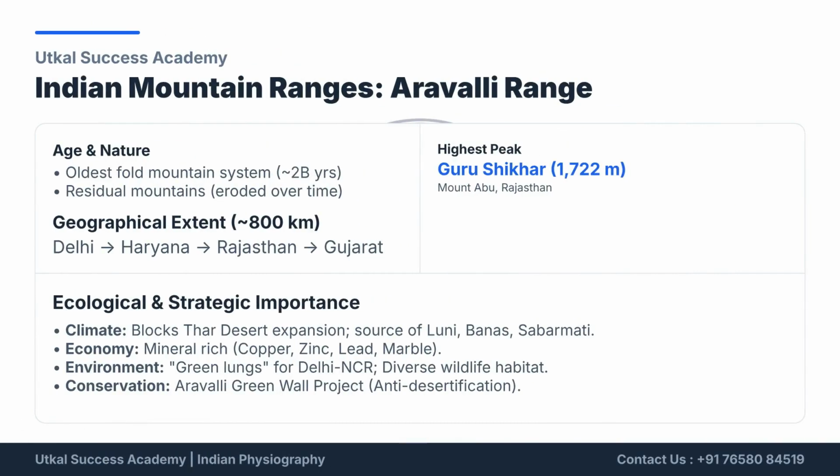The Aravalli Range is the oldest fold mountain system, formed about 2 billion years ago, and now exists as residual mountains. It spans approximately 800 kilometers from Delhi to Gujarat. Its highest peak is Guru Shikhar at 1,722 meters.